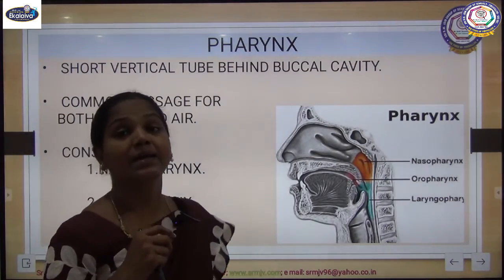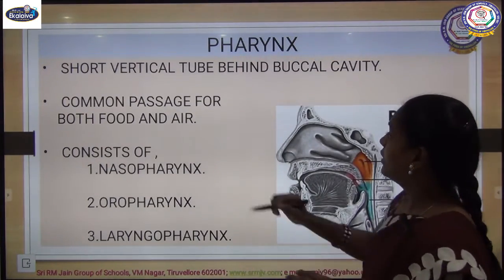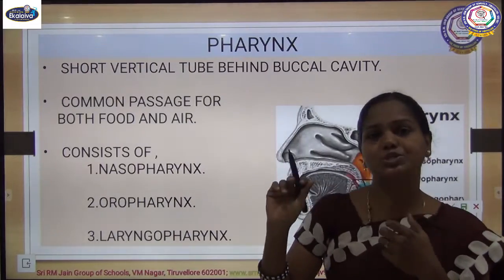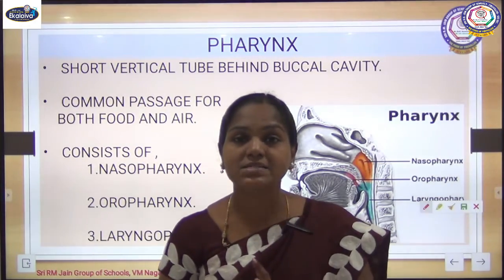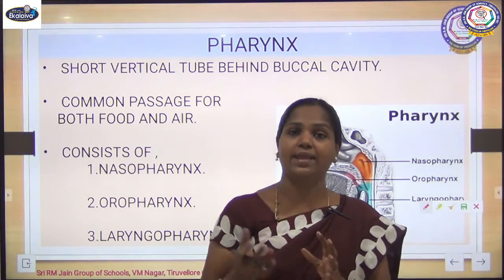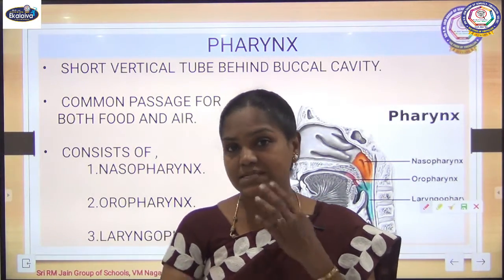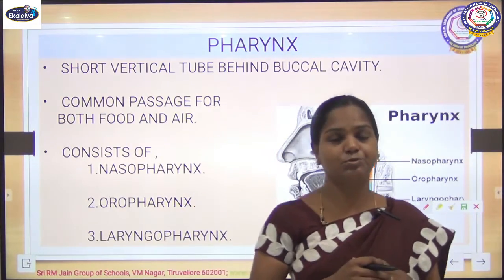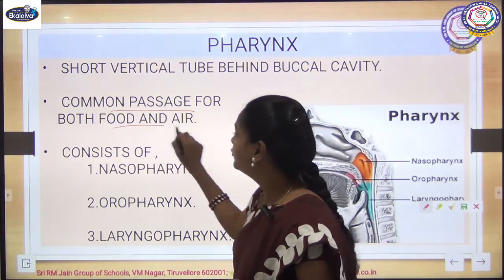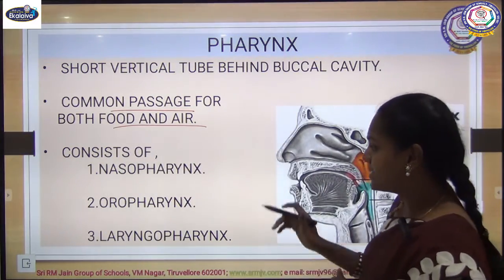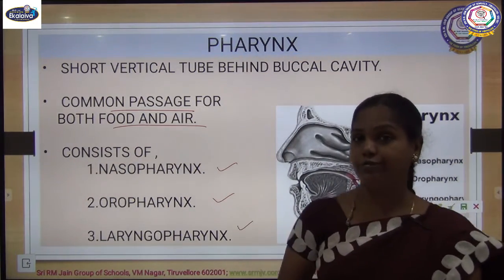You all know that the pharynx is a short vertical tube, and what is the importance of this pharynx? It is a common passage for both our food and air. The food you are eating passes through this pharynx only, and the air we inhale also passes through this pharynx. So it is a common passage for food and air. And it consists of three parts: nasopharynx, oropharynx and laryngopharynx.